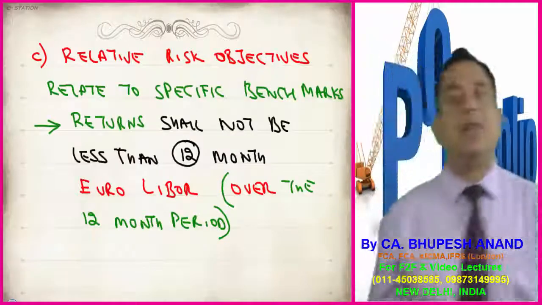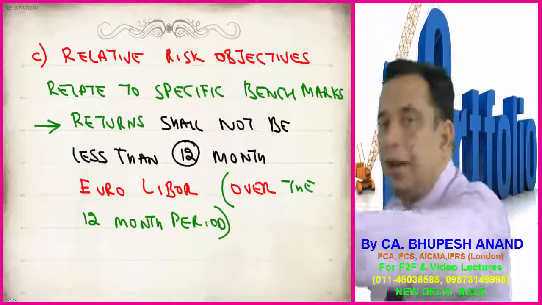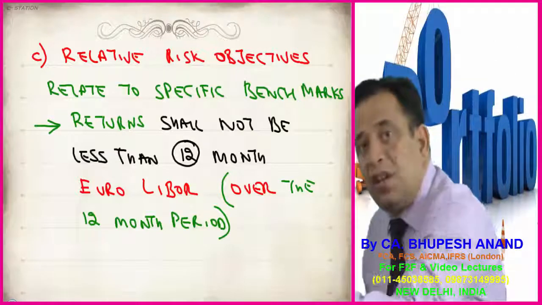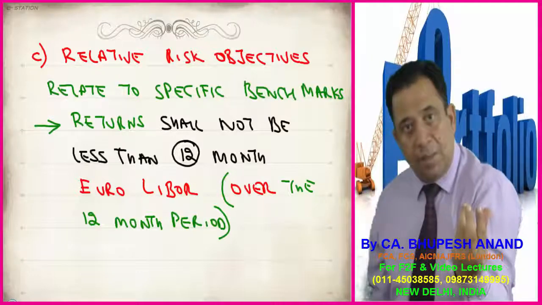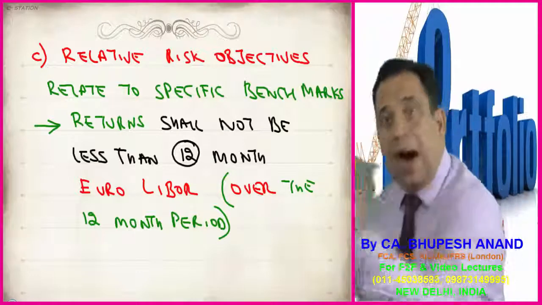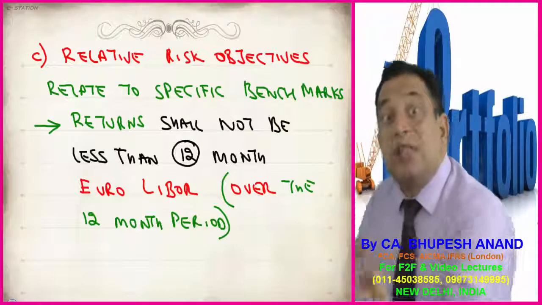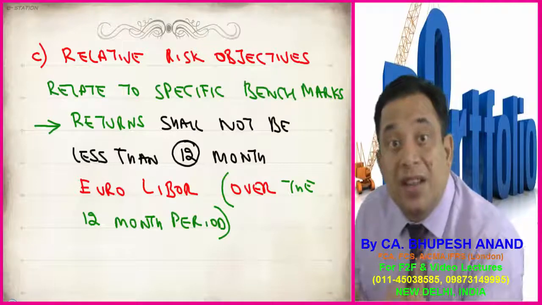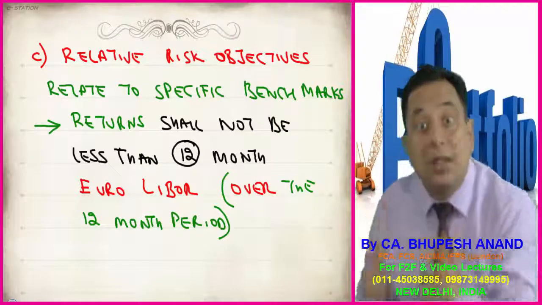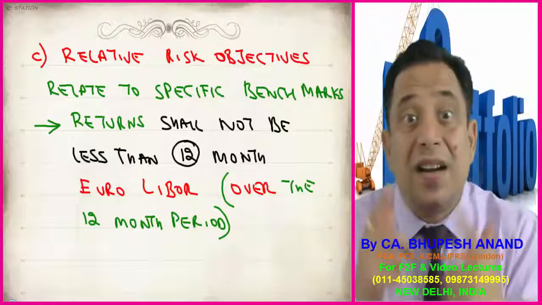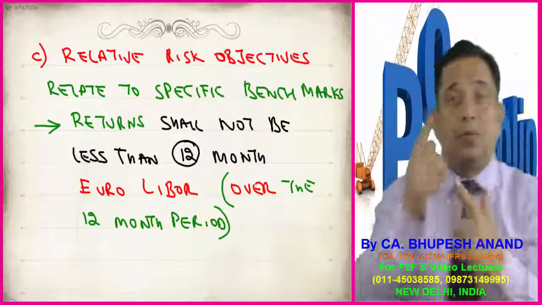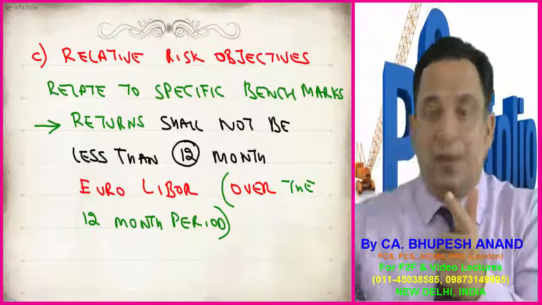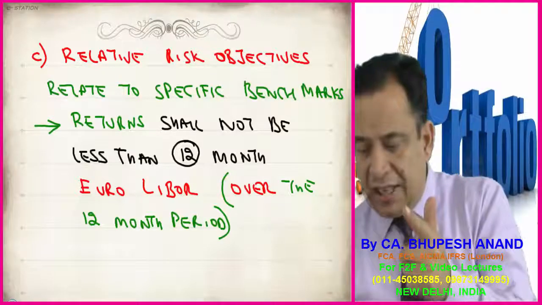And when I say relative objective, I can compare it with LIBOR. I can compare it with the benchmark, that how much that LIBOR is decreasing and how much my portfolio is decreasing. It cannot be more than, or it can be on par with the LIBOR or the benchmark. So this can be the relative risk objective. So you are getting a point. First point is, what are the reasons of preparing IPS? Then what are the components of IPS? Then what are the risk and return objectives? Risk objectives can be absolute objectives and relative objectives. When I say relative, it means compared with the benchmark.